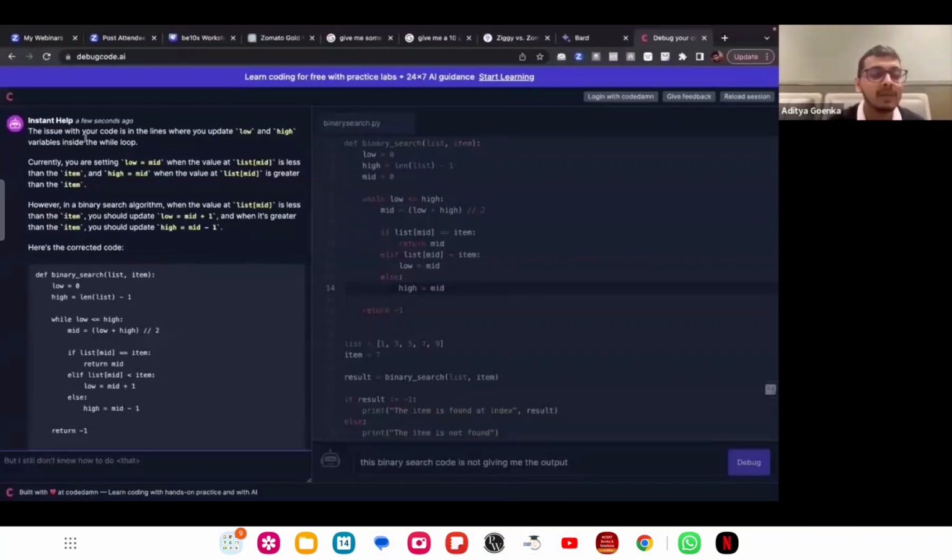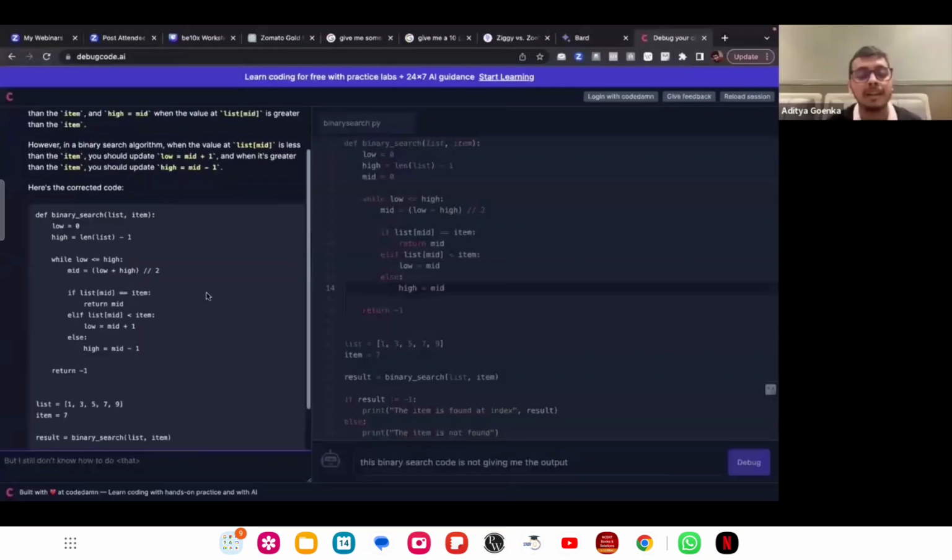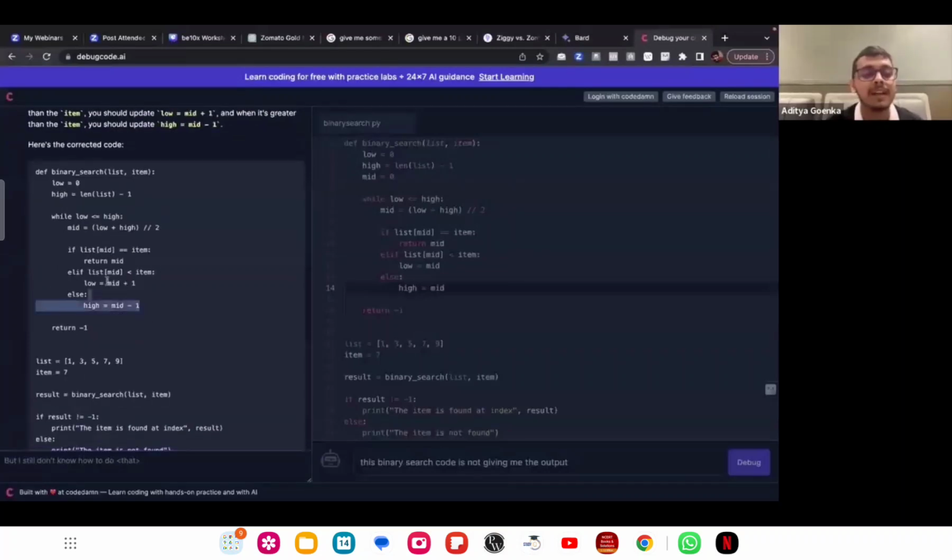It is able to identify that the issue with your code is in the lines where you update low and high. Currently, you are setting low equal to mid when the value at list mid is less than the item, etc. However, in a binary search algorithm, when the value at list mid is less than item, you should update low equal to mid plus 1, and whenever it's greater, you should update high equal to mid minus 1. And it is giving me the correct code as well, which we got from Bard.